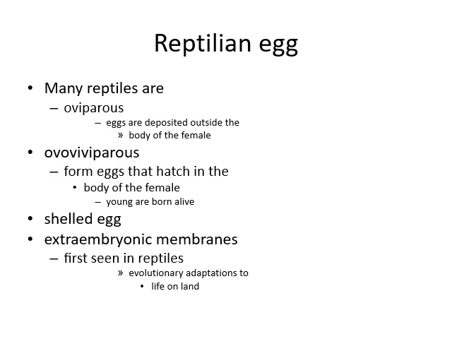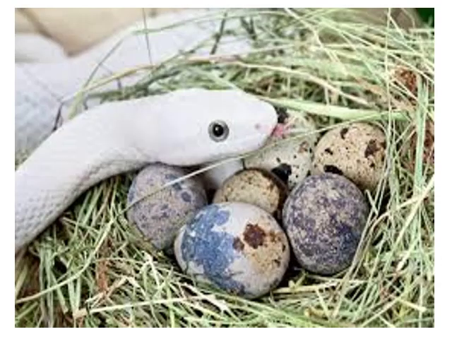They have shelled eggs and extraembryonic membranes, and all these structures are first seen in reptiles. That is an evolutionary adaptation to life on the land. Here you can see a python along with eggs, protecting her eggs.